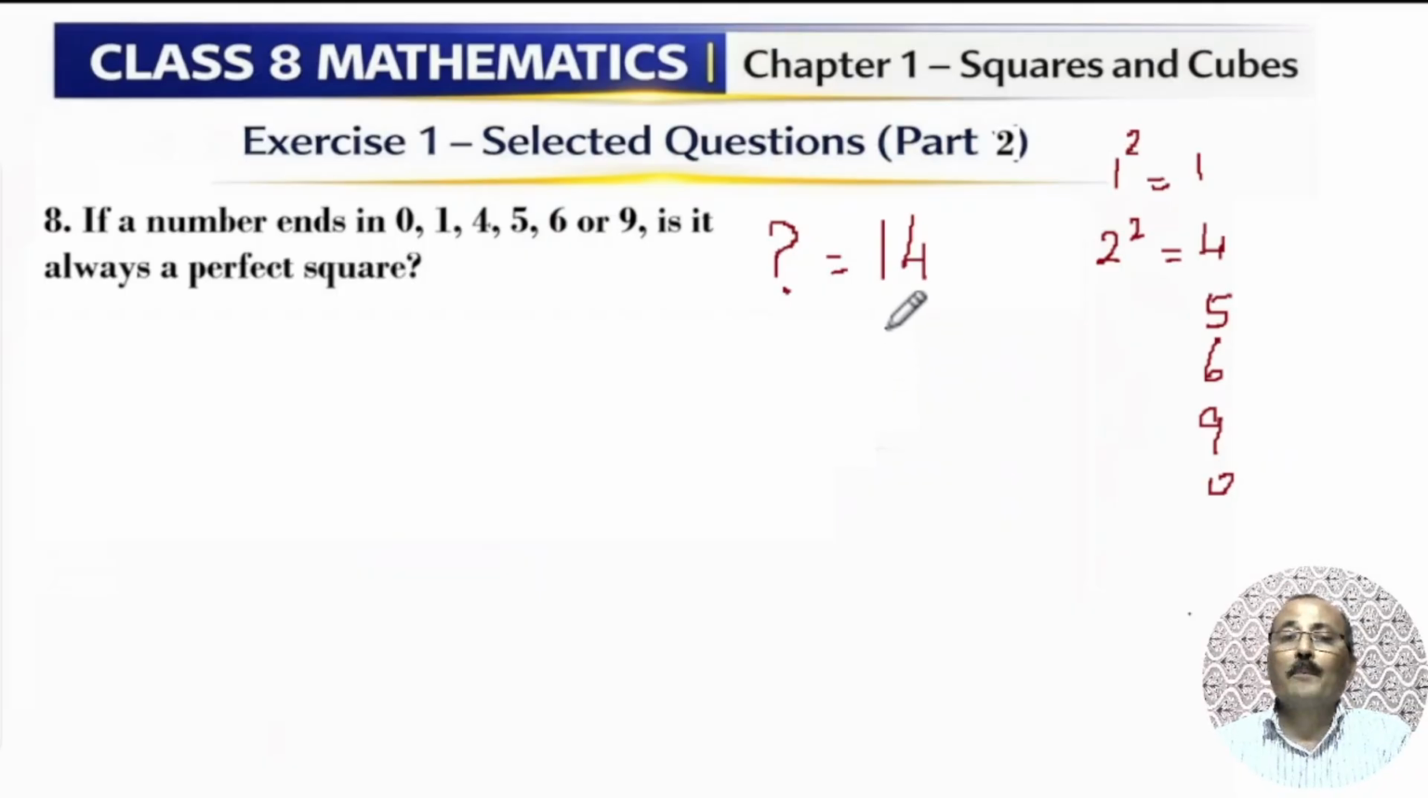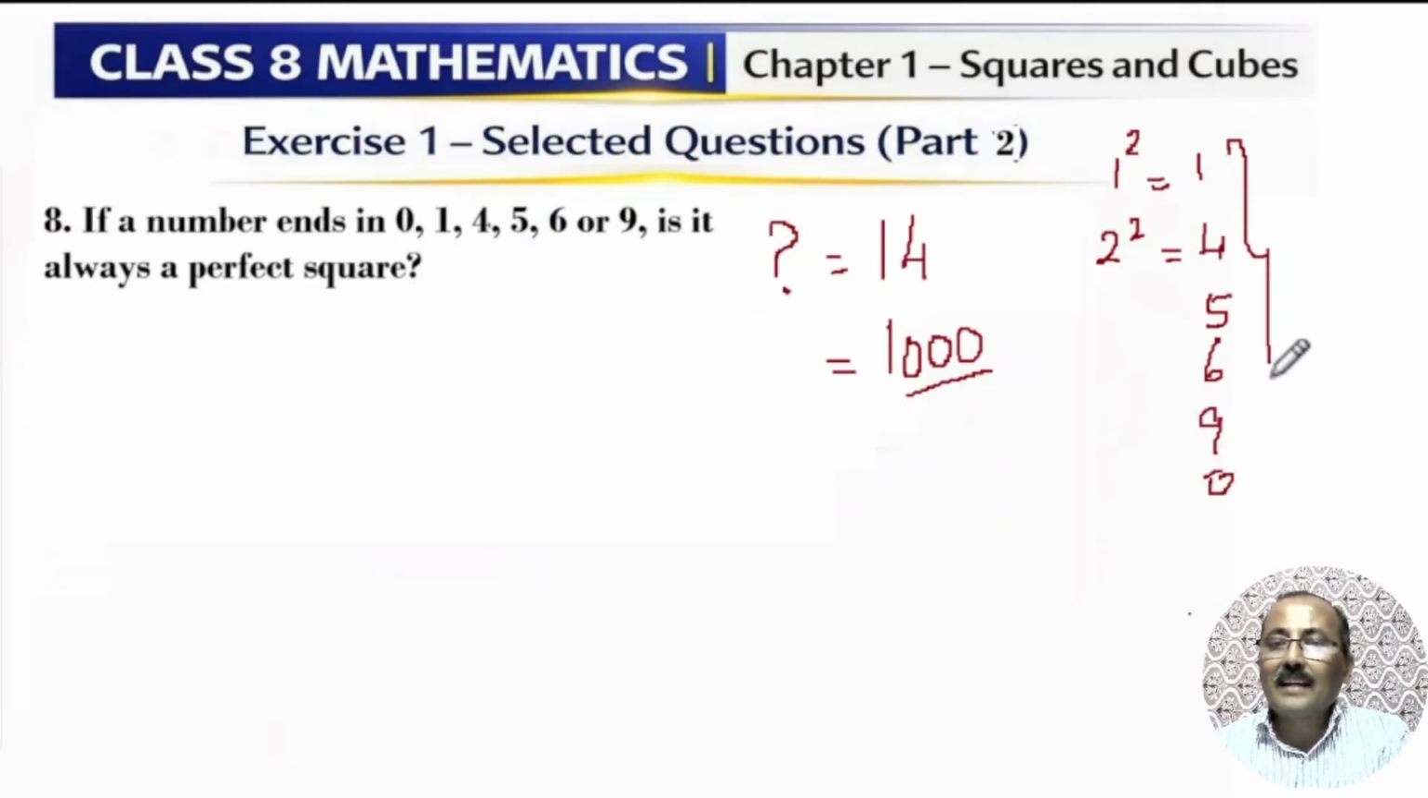For that, one more strong example is 1000. It ends with 3 zeros, so it ends with 0, but there is one more condition. An odd number of zeros is there, but a square number should have an even number of zeros. Hence it becomes false. So there are many numbers under these ending digits which are not square numbers.